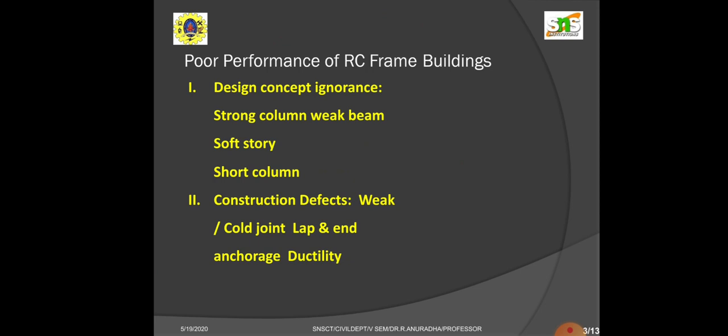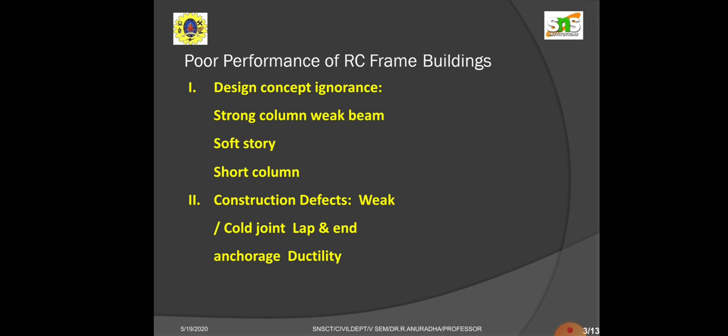Coming to the first one, design concept ignorance. This is a thumb rule for all civil engineers. That is, the column should be very strong compared to the beam. The beam should always be weak. This is a thumb rule for all civil engineers. Please keep it in mind, students. It is very important that the column should always be strong and the beam should always be weak.